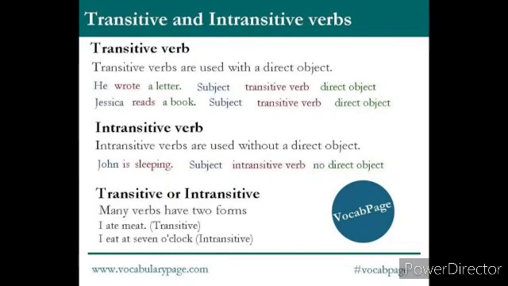Same thing in intransitive verbs also, as I told you already, intransitive verbs are used without a direct object. See here, John is sleeping. Here, John is the subject, sleeping is the intransitive verb and there is no direct object here. So transitive or intransitive, many verbs have two forms. I ate meat, transitive. I eat at 7 o'clock, intransitive.